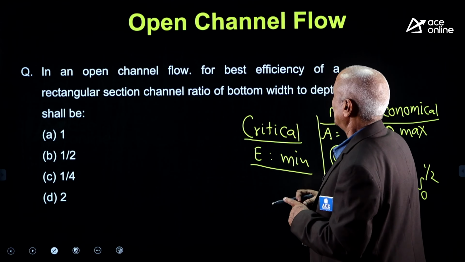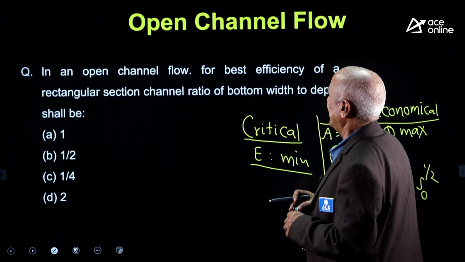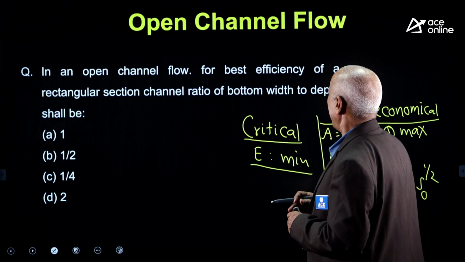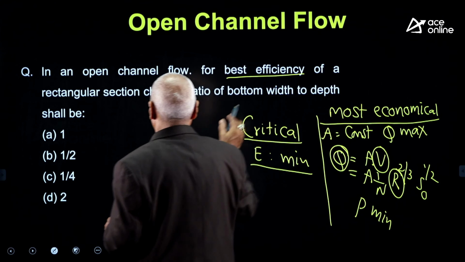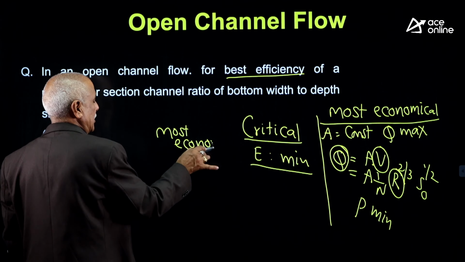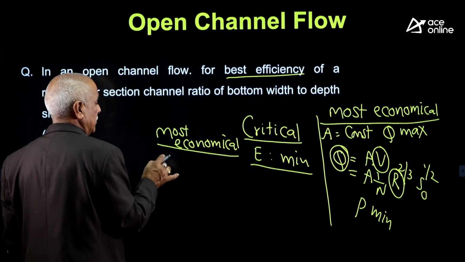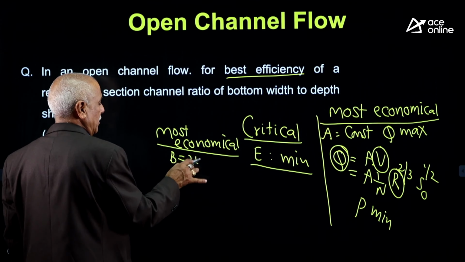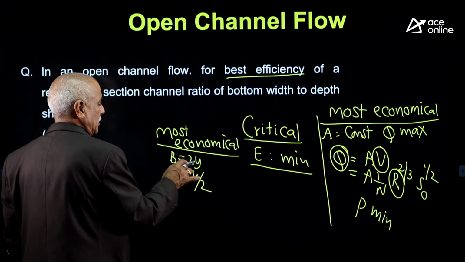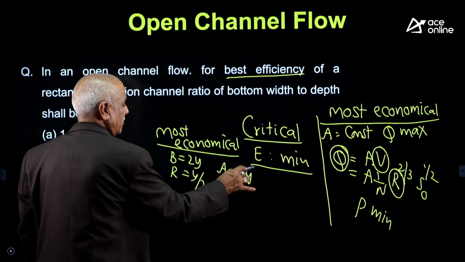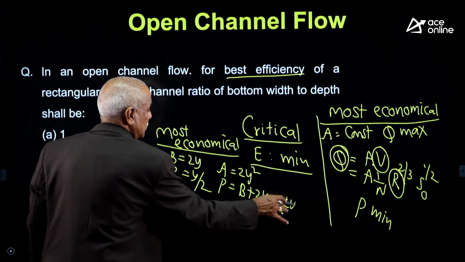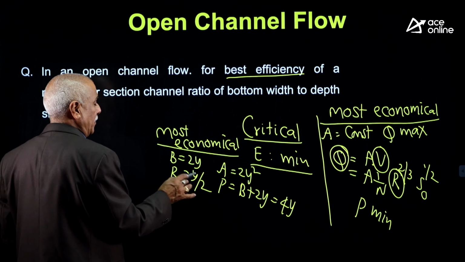Let us see what questions are given. In an open channel flow, for best efficiency of a rectangular section channel, the ratio of bottom width to depth will be dash. Best efficiency means most economical. For most economical section, B is equal to 2y, R is equal to y by 2. So area will be 2y square. Wetted perimeter for a rectangular section is B plus 2y, 2y plus 2y, that is 4y. A by P, R will be y by 2.